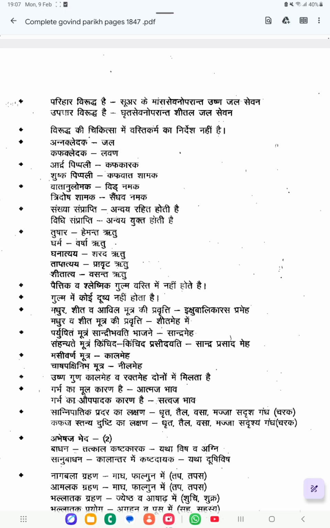Sankhya Samprapti means numbers, like based on the dosha or based on the characteristic features, different numbers for each roga are there. So that comes under Sankhya Samprapti. Vidhi Samprapti means if you are classifying the roga based on the Sadhya Sadhyata, that is Vidhi Samprapti.